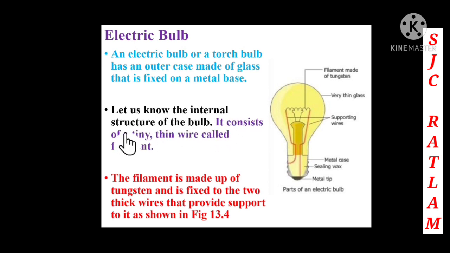Here we can see that it consists of a tiny thick wire called the filament. In this picture you can see this filament, a tiny and thick wire. The filament is made up of tungsten and is fixed to two thick wires that provide support to it. You can see these two thick wires providing support to it.